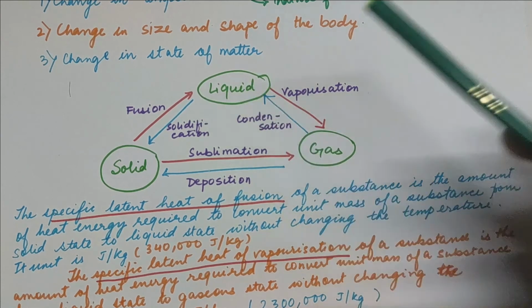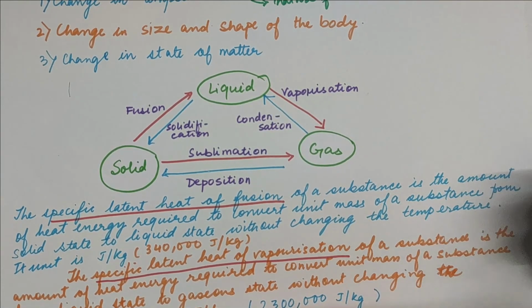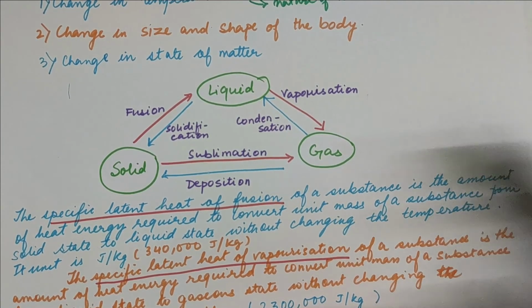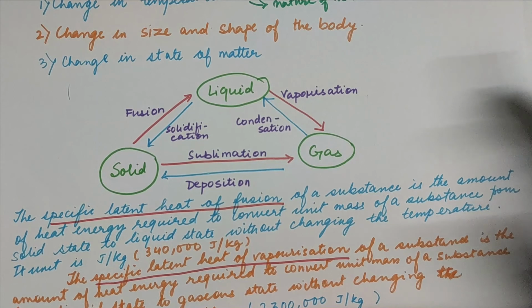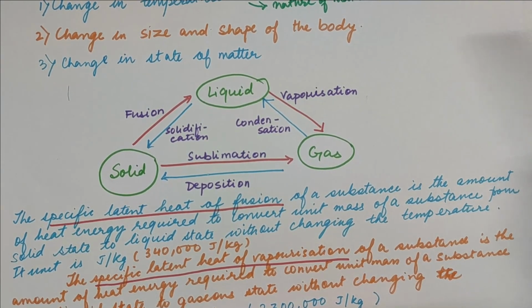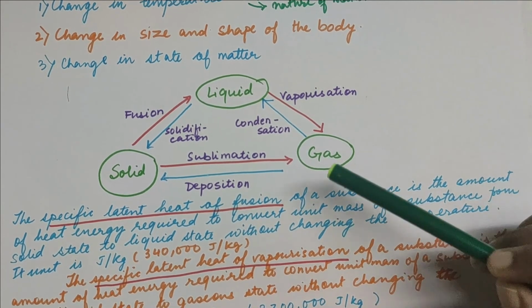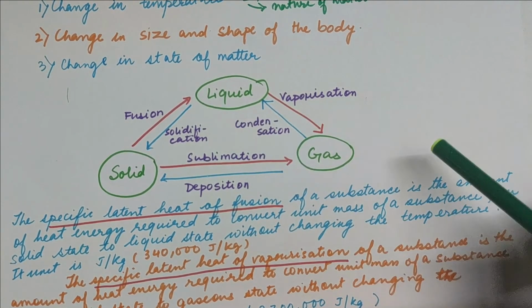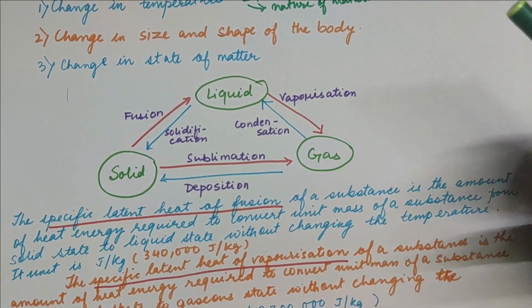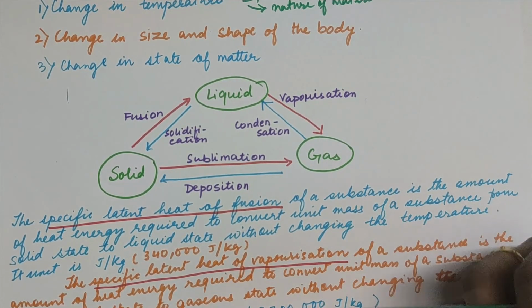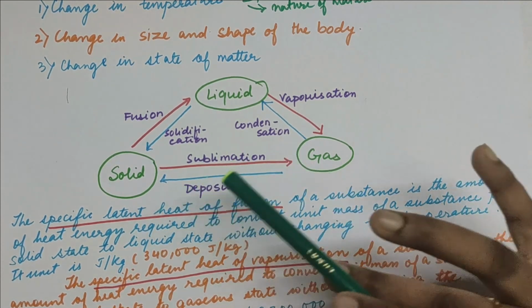And similarly, condensation, children, you have seen, is a process in which the gaseous substance is changing into the liquid substance. And you know that water exists in all the three states, that is ice, which is a solid, water, which is a liquid, and water vapor, which is a gas. Also, sublimation is a process in which a solid directly changes into the gaseous state, and it doesn't undergo the liquid state in that. You might have seen the camphor, the kapoor that we use for the puja, the naphthalene ball, the ammonium chloride. These are some sublimable substances which directly change to gas.